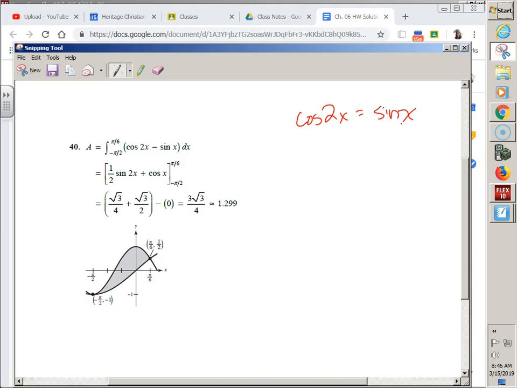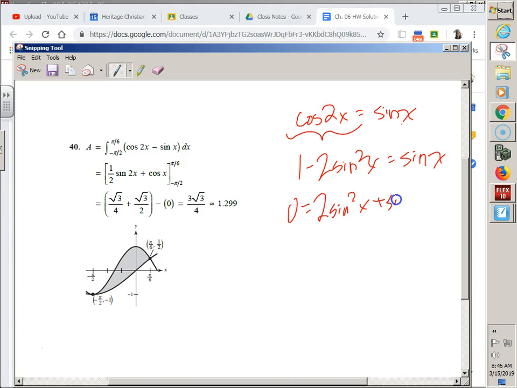Isn't there a double angle property for cosine of 2x? And isn't that 1 minus 2 sine squared of x? And couldn't I move it all to one side and get 0 equals 2 sine squared x plus sine of x minus 1? And isn't this technically a factoring problem? I can do 2 sine of x, and 1 and 1, and then think about my outer and my inner. Well, if I have a 2 minus a 1, that'll get 1.